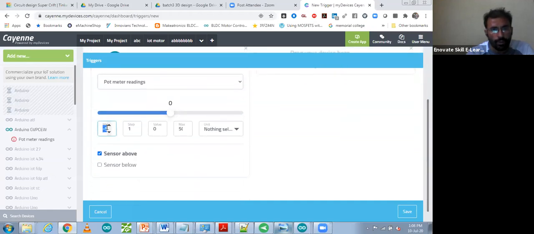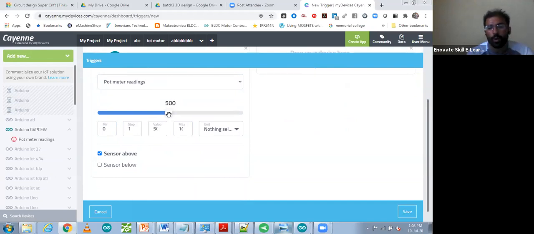Minimum value you can make 0, maximum value you can make 1023, and these are steps, how many steps you want. And if that value is going above, I'm going to set the threshold, that is 500. Okay. So if my sensor value is going to cross 500, I'm going to receive an SMS.